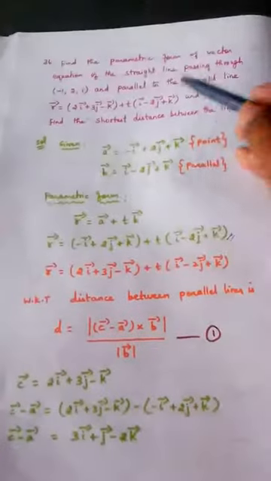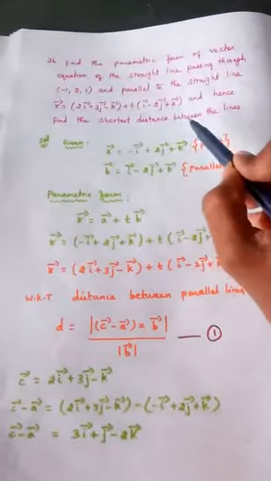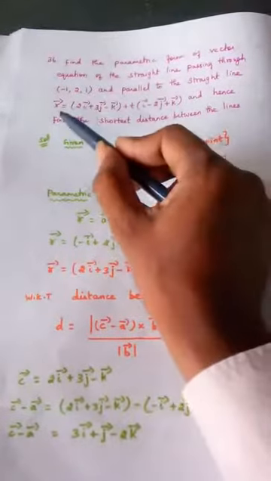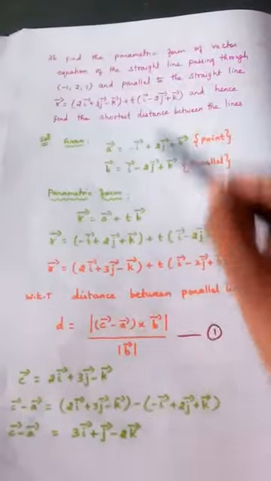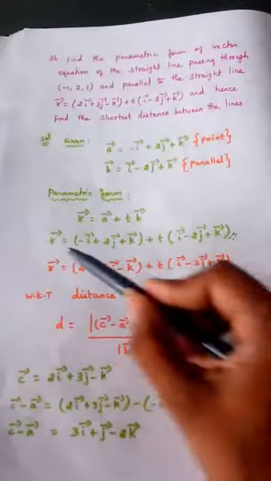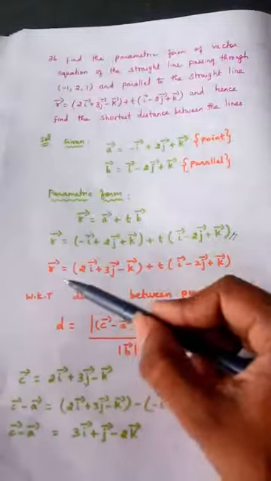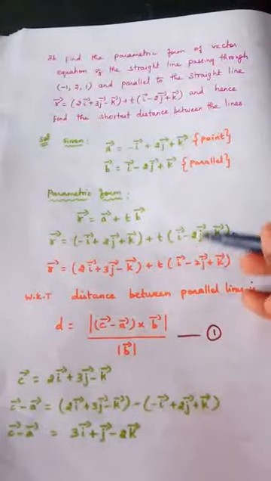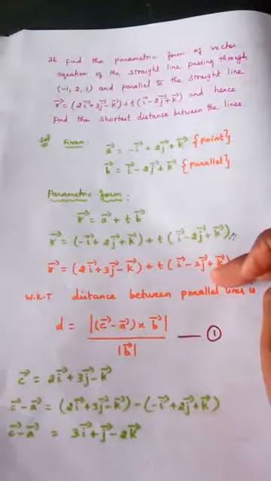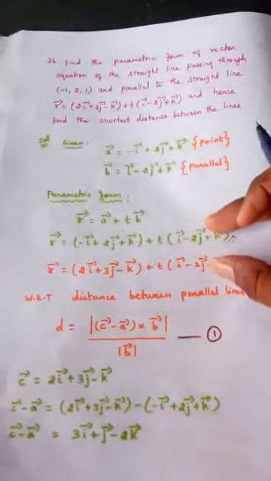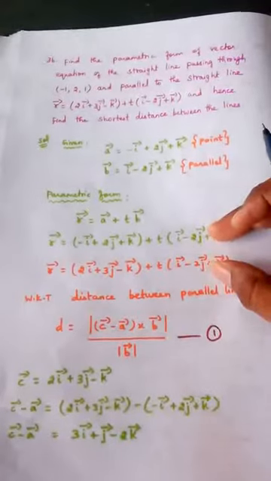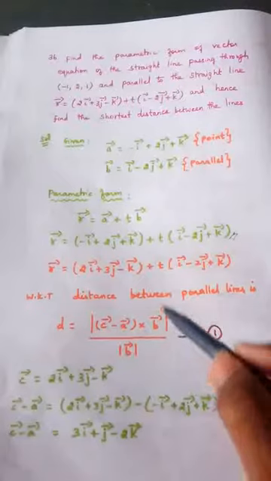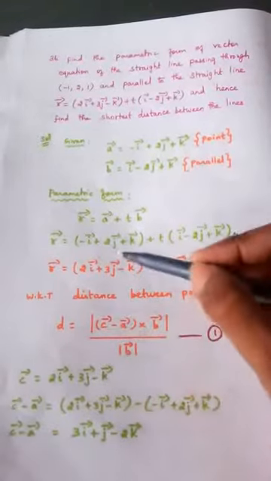What is the next question asked? Hence find the shortest distance between the lines. So this is our line. This is the given line. So the given line I have written as the second. This is the line we found out. This is the given line. Definitely they are parallel because see, the parallel vectors are equal. So since these are parallel, we have to find the shortest distance between these two. So we know what the formula is for the shortest distance between parallel lines. Write this formula, C minus A. What is C minus A?